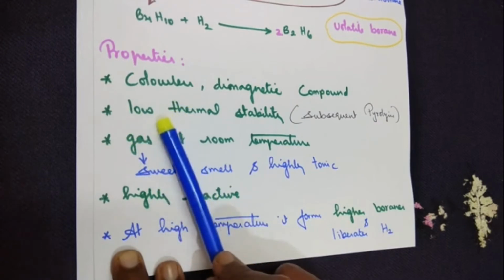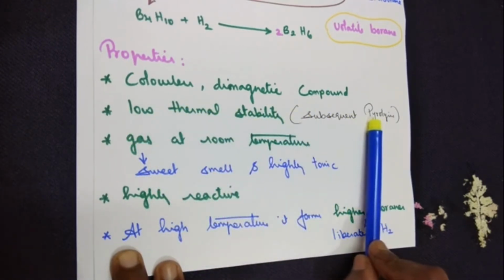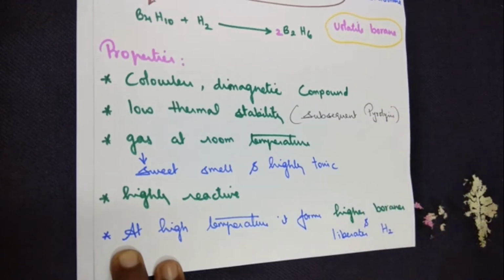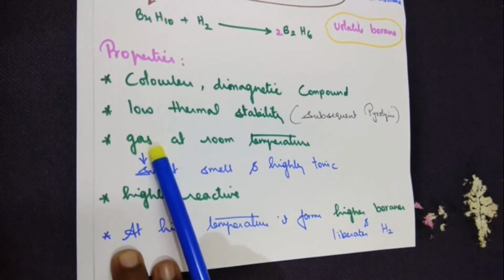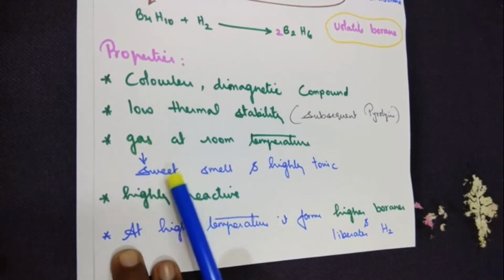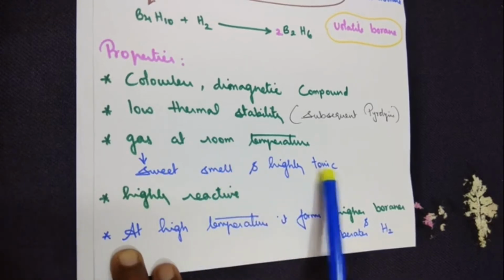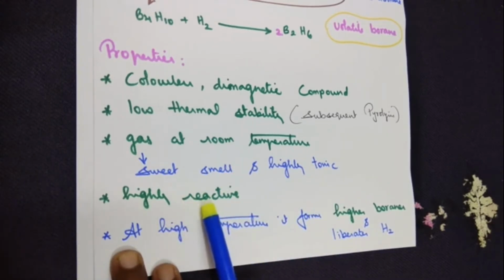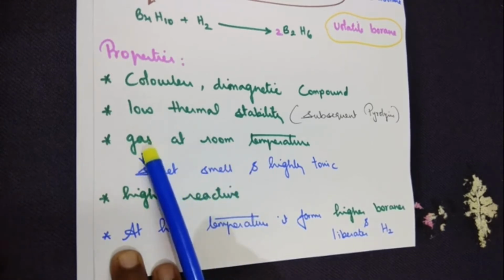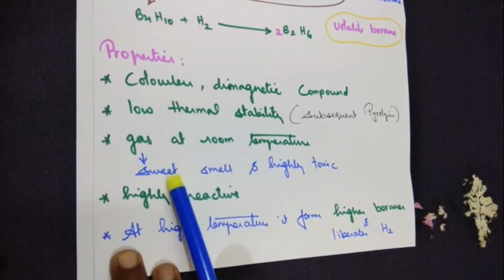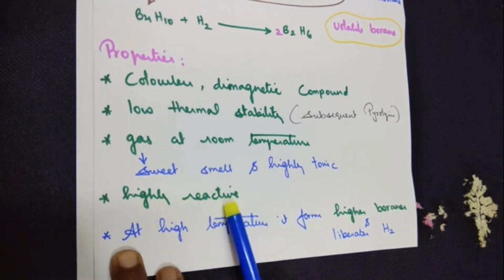Point number 2, low thermal stability. When you increase the temperature, pyrolysis takes place. Meaning of pyrolysis, it gets decomposed here. And at room temperature, it is a gas, and it exhibits a sweet smell, and it's highly toxic. And the next point is diboranes are highly reactive. So diboranes are gas at room temperature. They have a sweet smell and they are highly toxic, and they are also highly reactive.